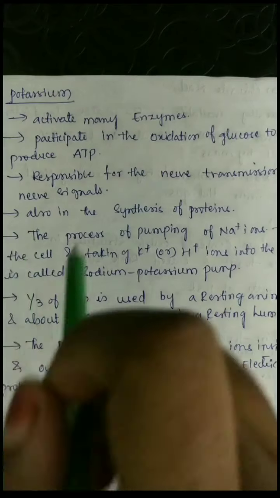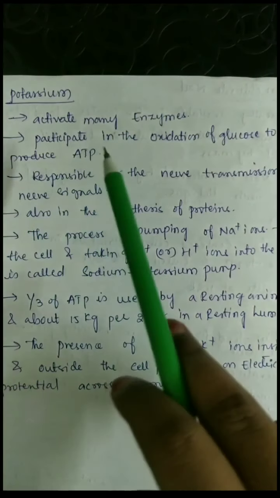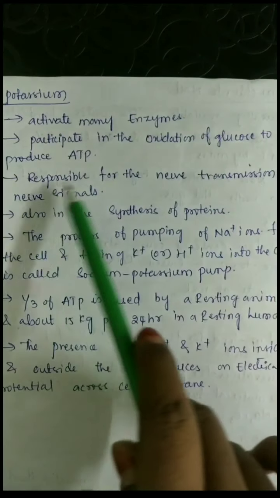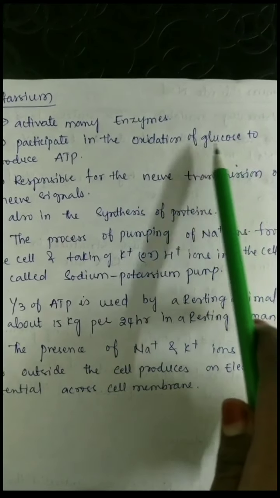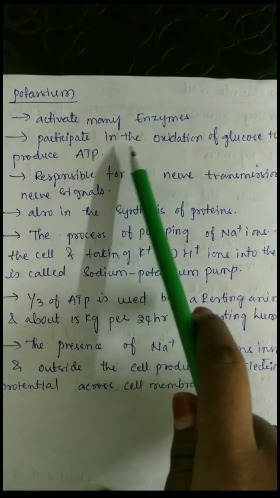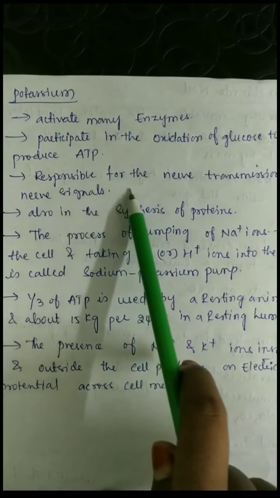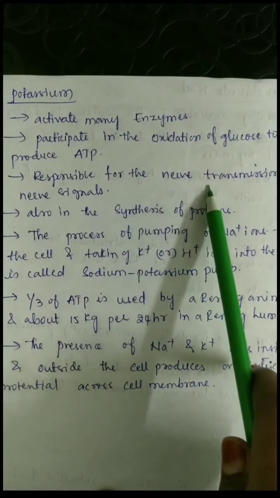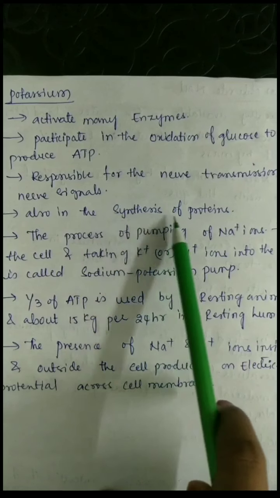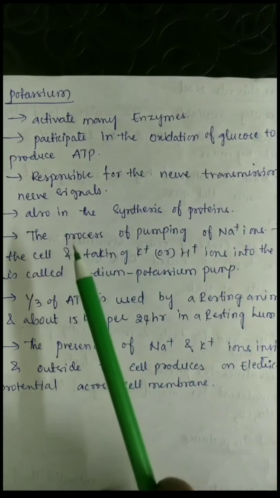The biological importance of potassium is that it is useful in the activation of many enzymes, participates in the oxidation of glucose to produce ATP, adenosine triphosphate, and is also responsible for transmission of nerve signals. It is also used in synthesis of proteins.